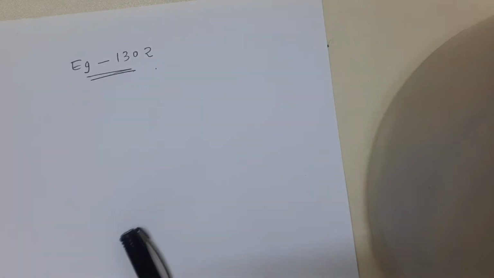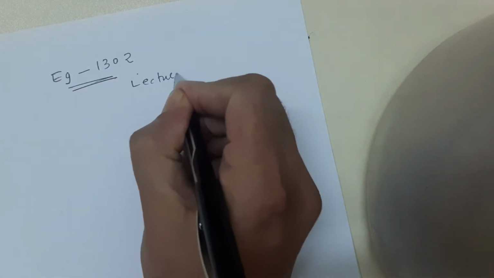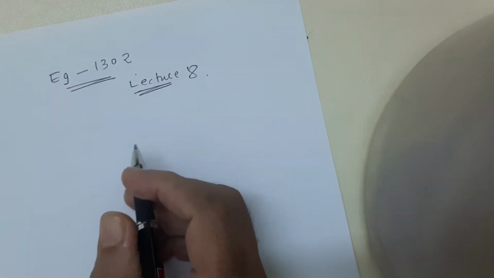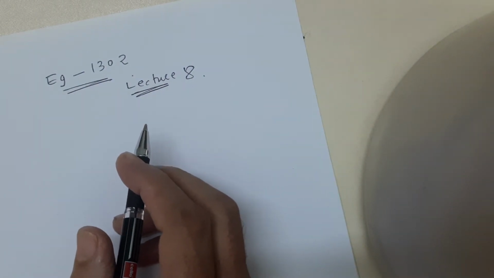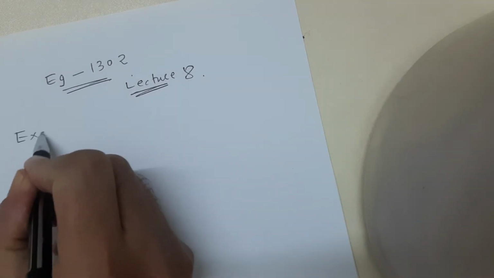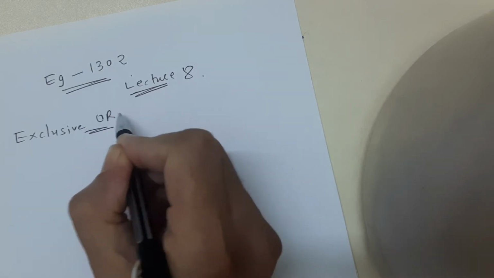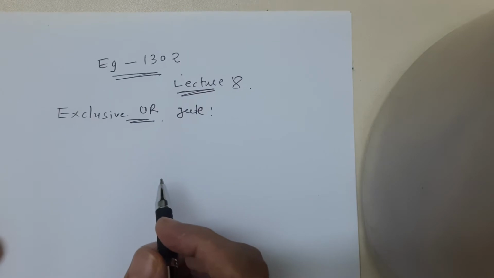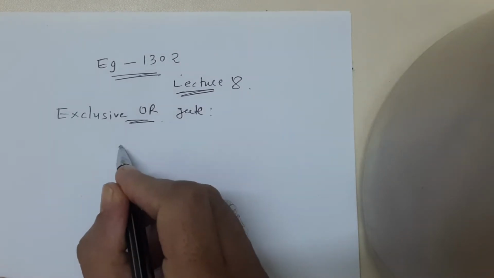Now, paper EG 1302, lecture 8. We just remember the exclusive OR gate. In this exclusive OR gate, this is the symbol of the exclusive OR gate.